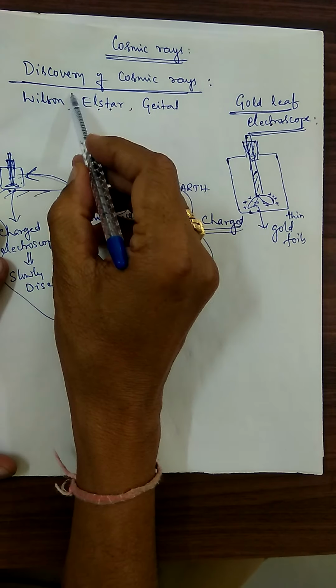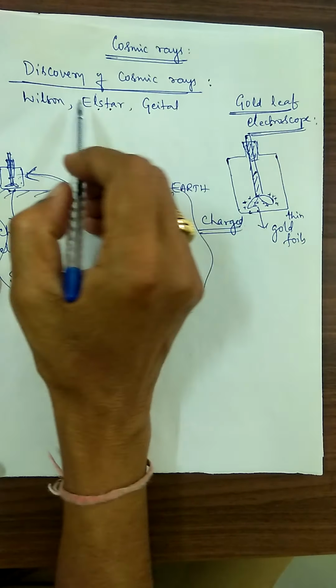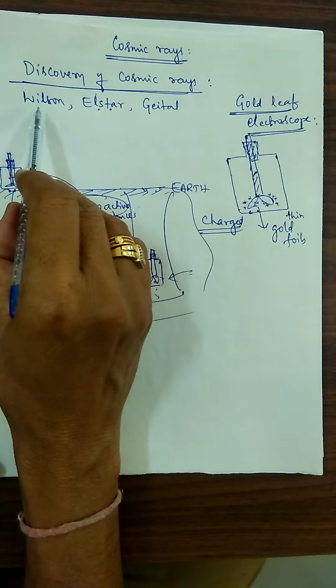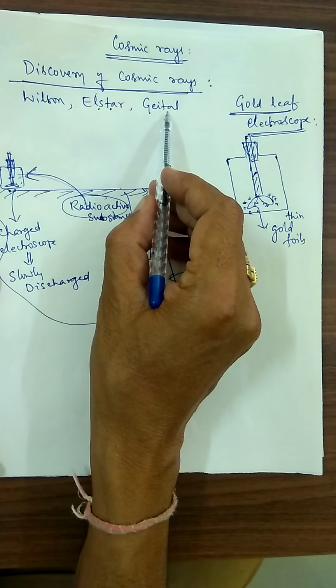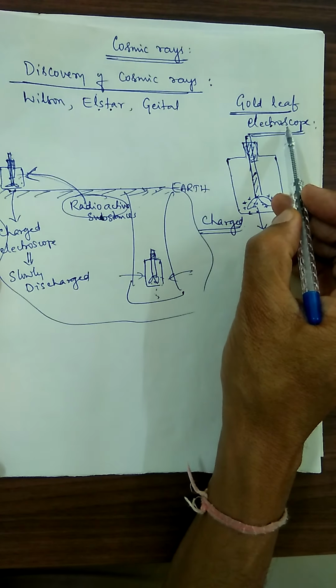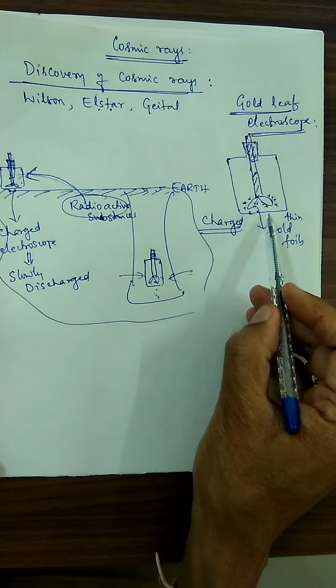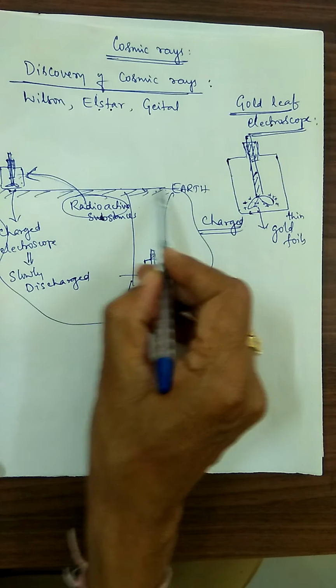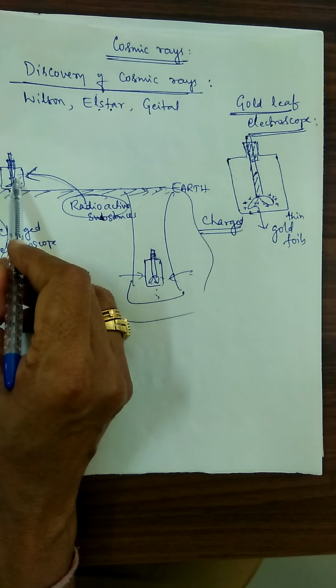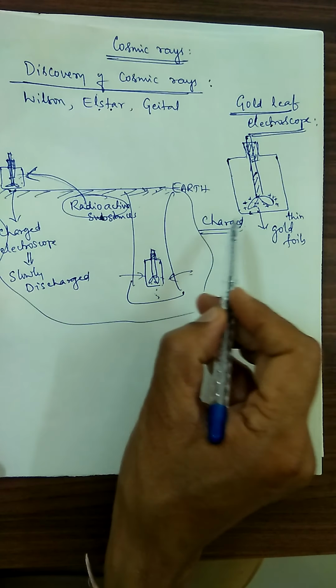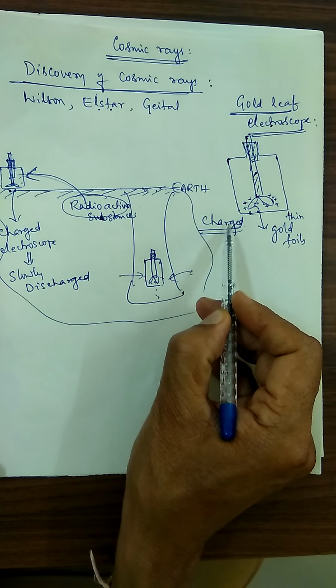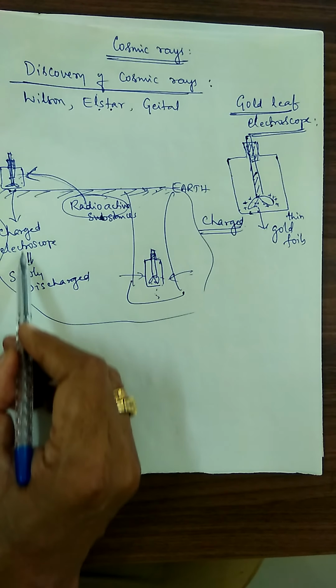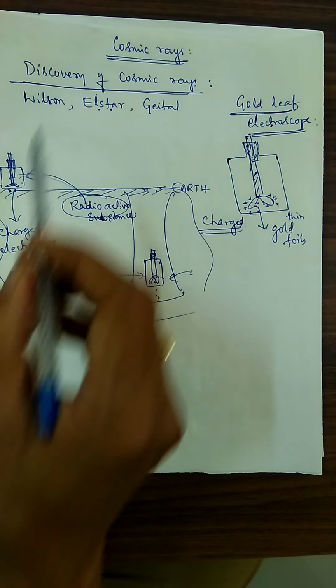I was explaining about the discovery of cosmic rays. Let me summarize. In the discovery of cosmic rays, Wilson, Elster and Geitel took a gold leaf electroscope which is already charged and kept it on the Earth's surface. After some time interval, it gets discharged.